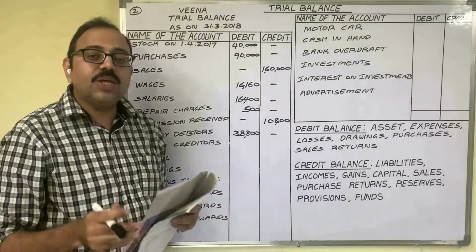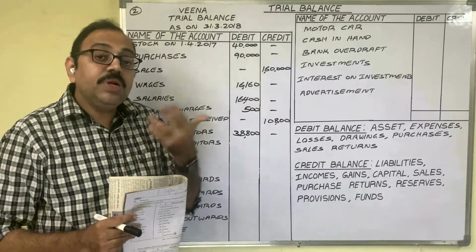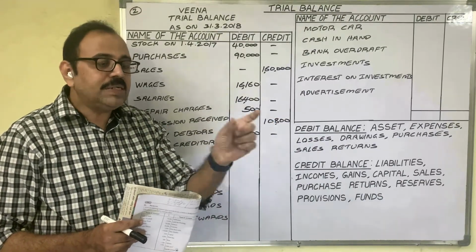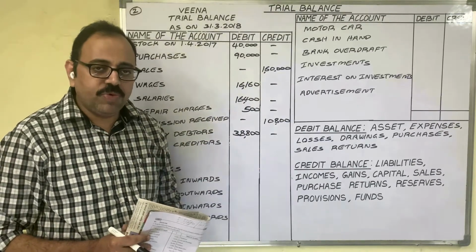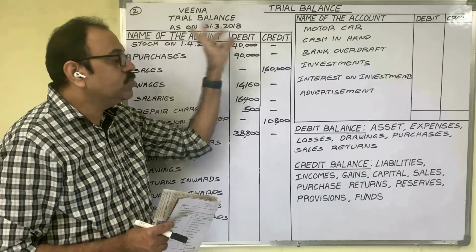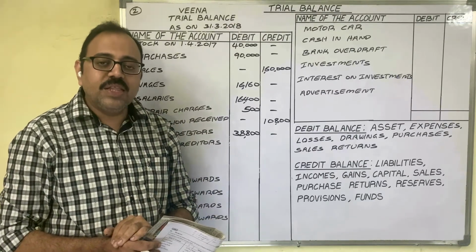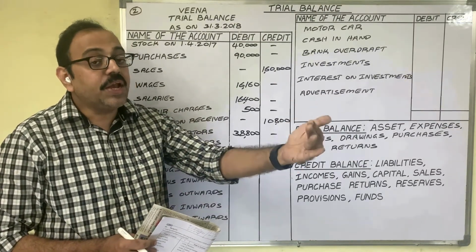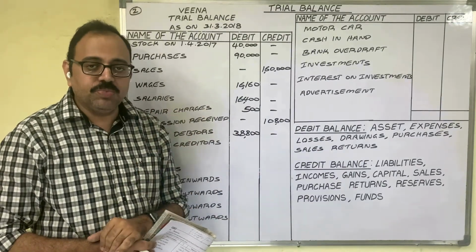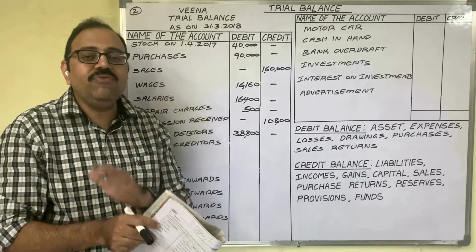Sundry creditors, 18,500. Creditor means a person to whom the firm is liable. We have to pay the money. In the ledger, we prepared some personal accounts. Say 5 personal accounts we prepared, which are showing a credit balance as on 31st March 2018. So if any personal account shows a credit balance, then the meaning is that person is a creditor to us. We have to pay money to him. We have 5 creditors, assume. So the 5 creditors' balance carried down amounts total 18,500.